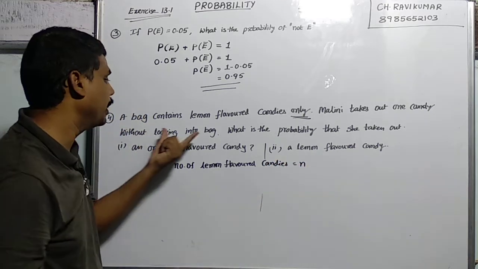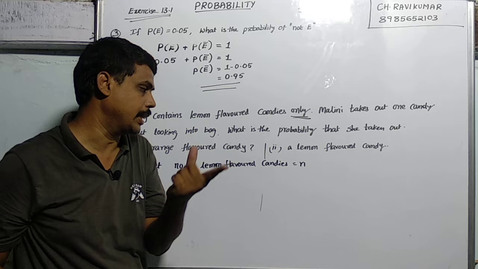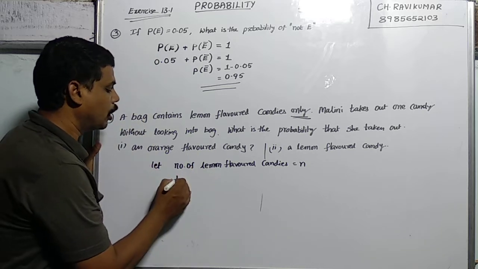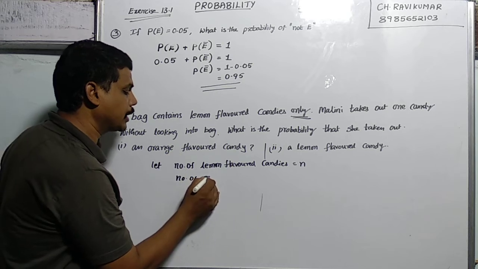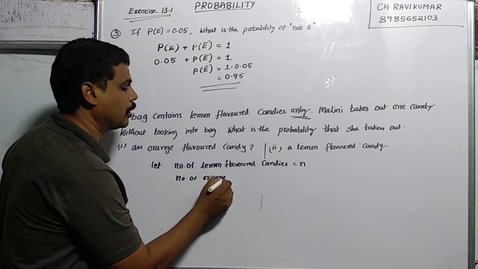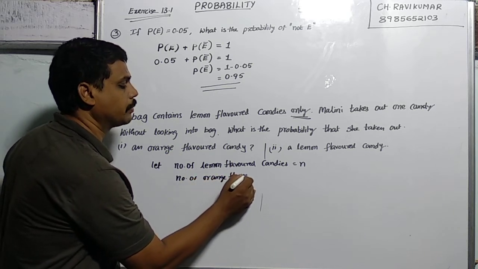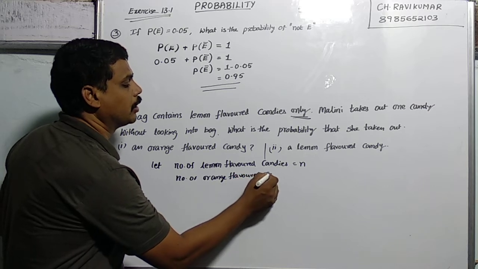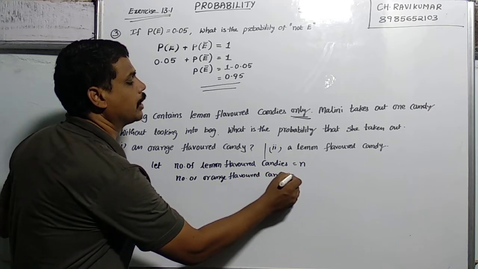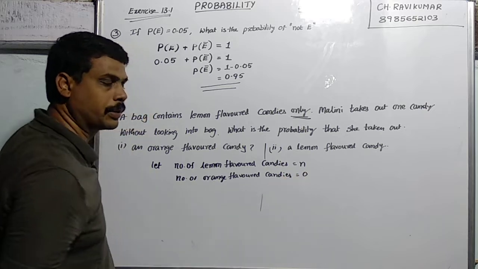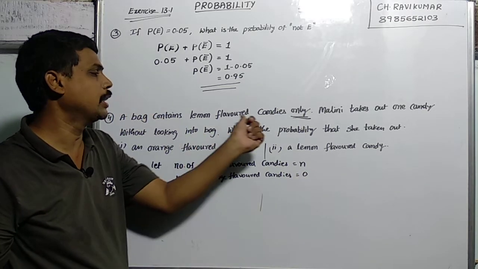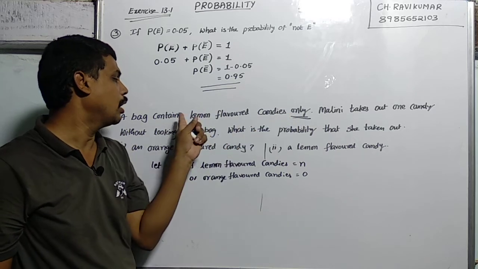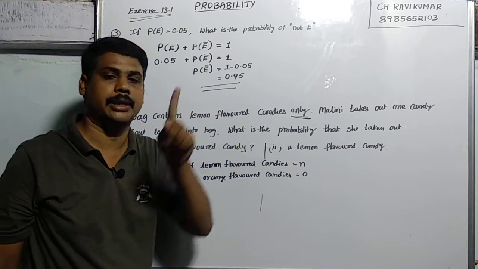Total, the bag has n lemon flavored candies. Now how many orange flavored candies? Orange flavored candies are not there, so it is equal to 0. There is no orange flavored candy in the bag, because they have given that the bag has only lemon flavored candies.